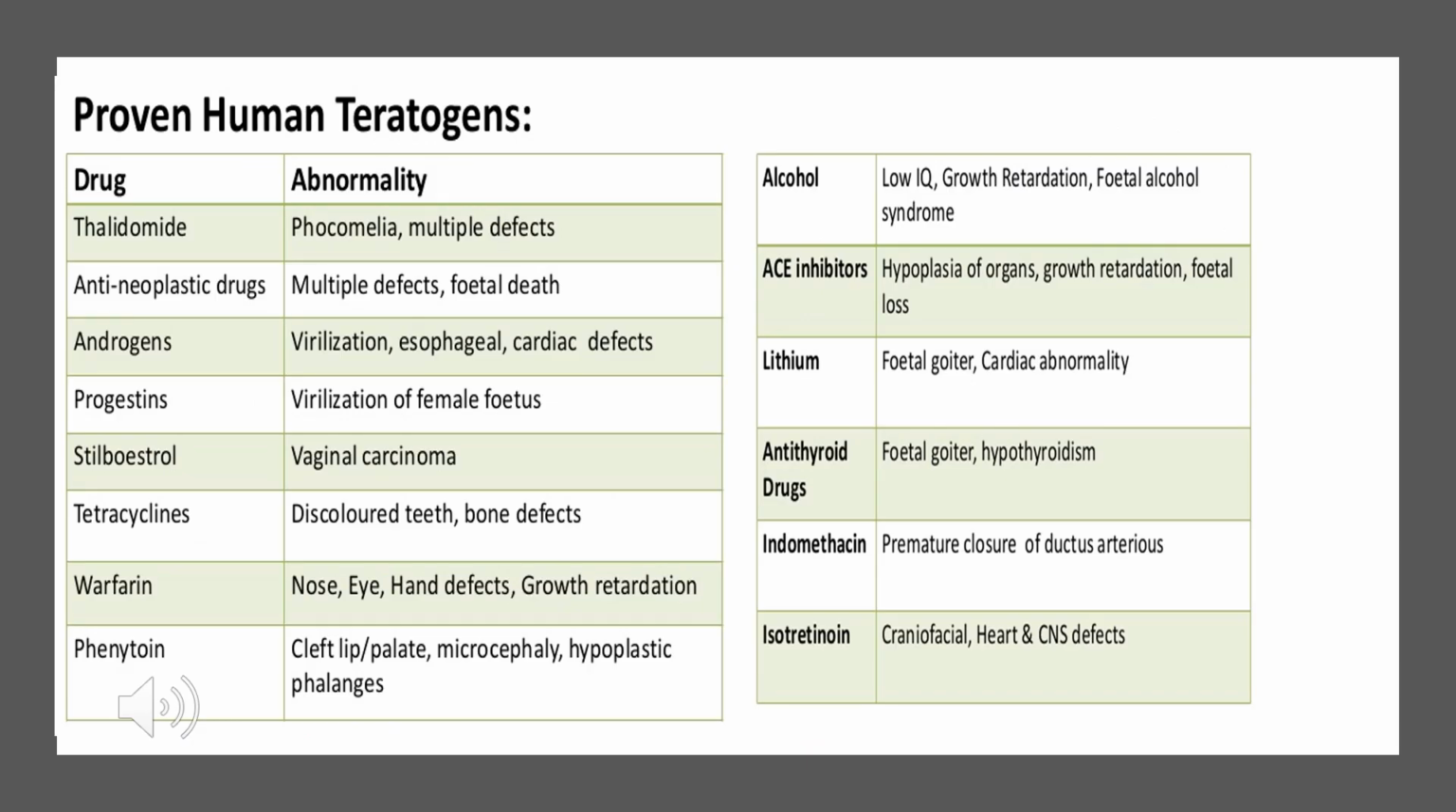The best known teratogen effect is the thalidomide effect, which may cause phocomelia, fused limbs and multiple defects. Here I have listed a few of the teratogens and the abnormalities they can produce.